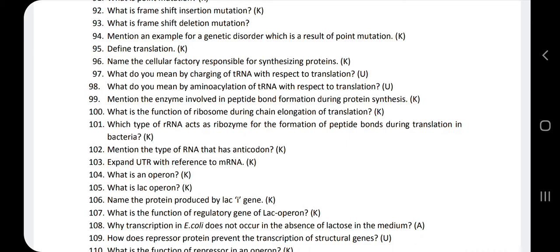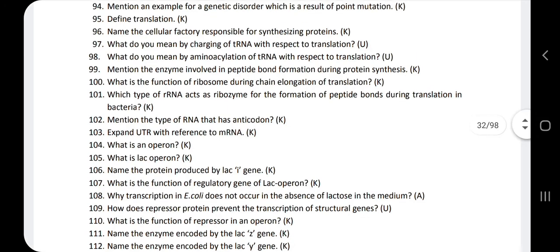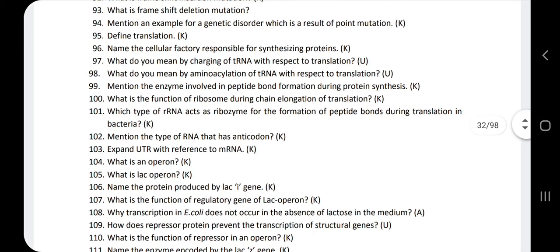Next, 101 question. Which type of rRNA acts as ribozyme for the formation of peptide bonds during translation in bacteria? The enzyme which is going to help in the formation of the peptide bonds during translation in the bacteria is the ribosome.